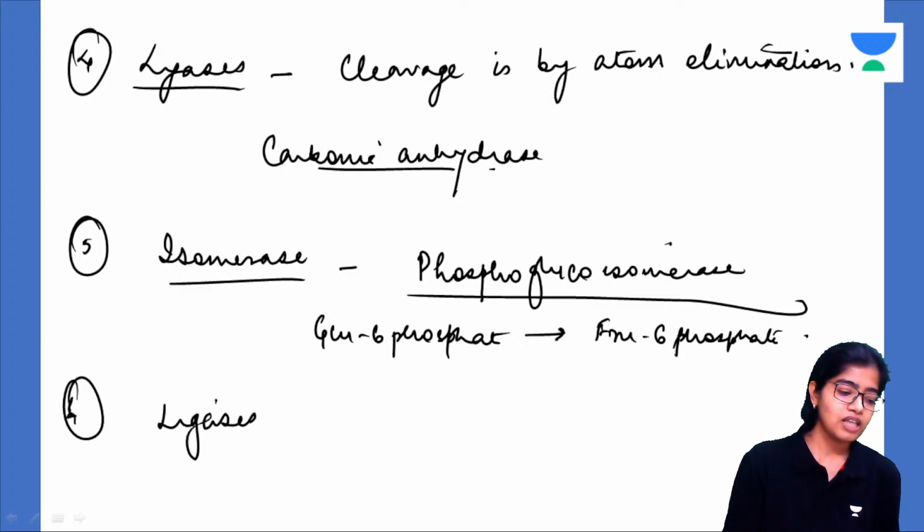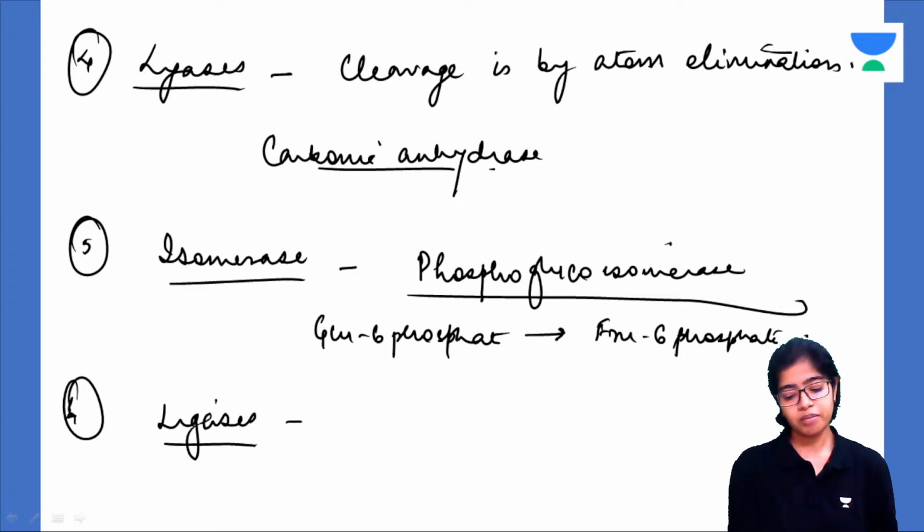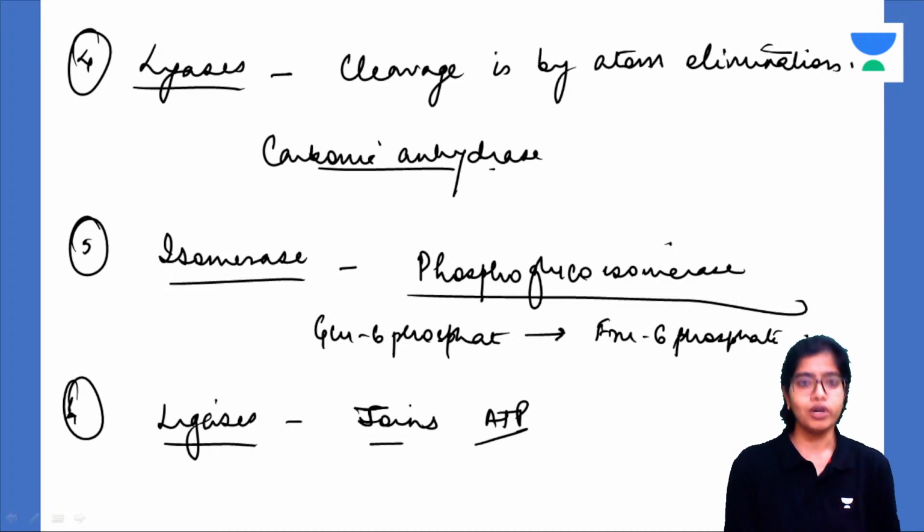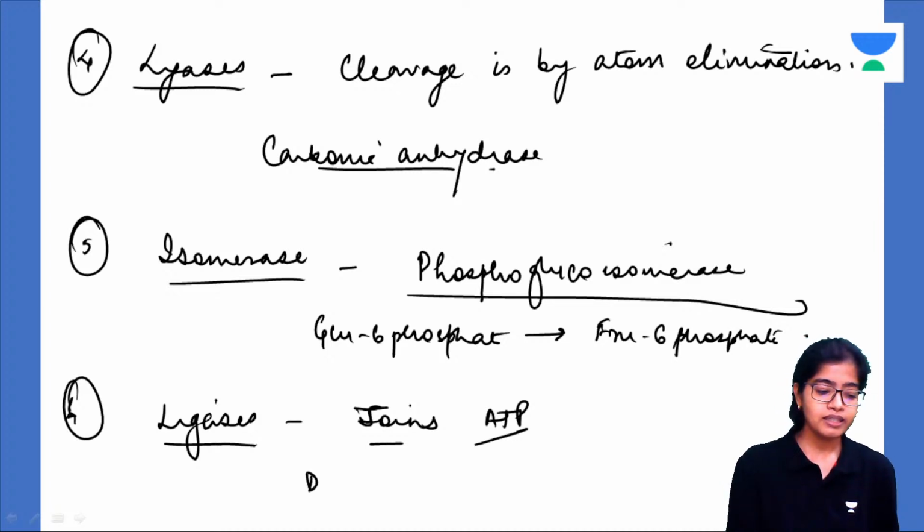Now the sixth and the final category is that of ligases. Ligases, the chapter on DNA replication, we have read about DNA ligase. What happens is it joins two substrates and using what? It joins using what? ATP. Okay, hydrolysis of ATP occurs. That means it uses ATP molecules, the energy of the high energy phosphate in the ATP it uses to join two molecules.